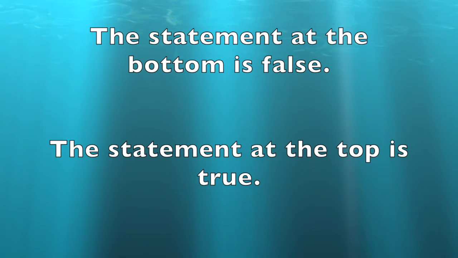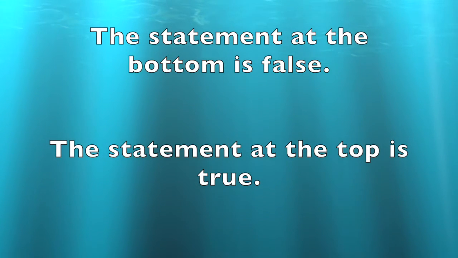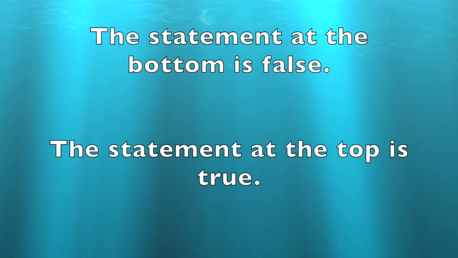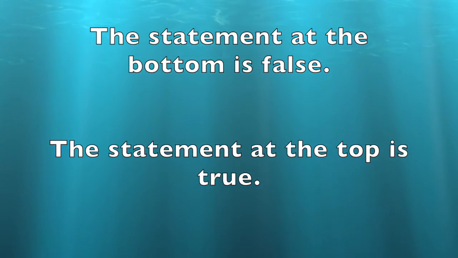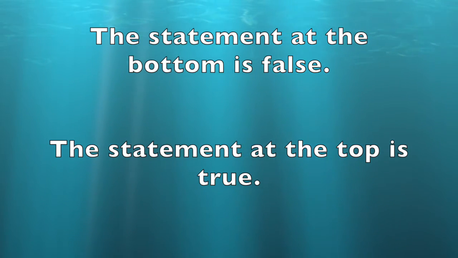The second example of a situational paradox is this. You have two sentences, one on the top and one on the bottom. The statement on the top says, "The statement on the bottom is false." However, the statement on the bottom says, "The statement on the top is true." If you're a reader and you read both of these sentences, you would be very confused. The two sentences contradict each other and are complete opposites, so you don't know which one is right and which one is wrong.